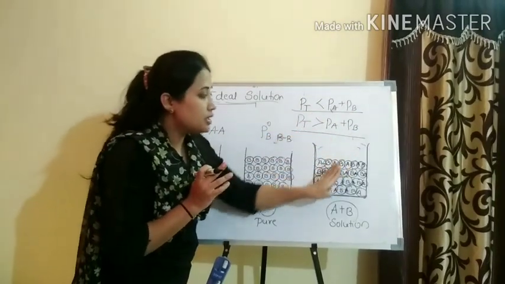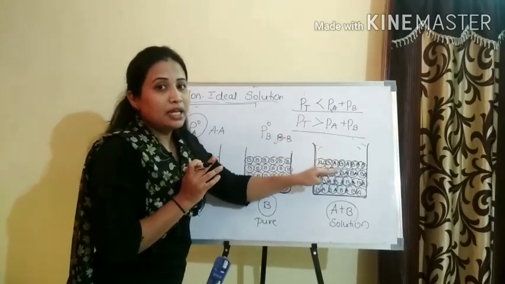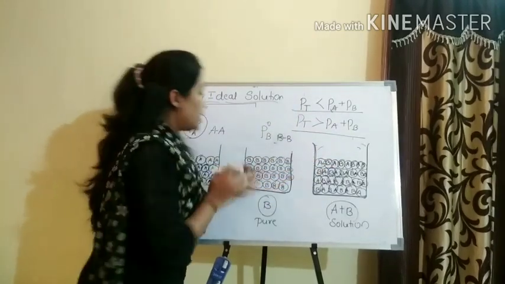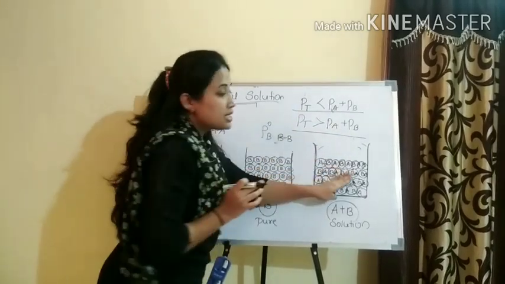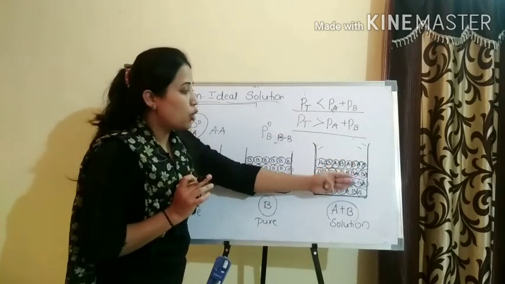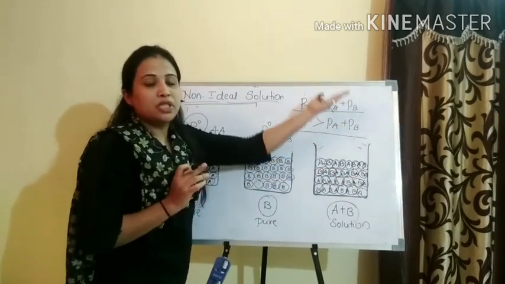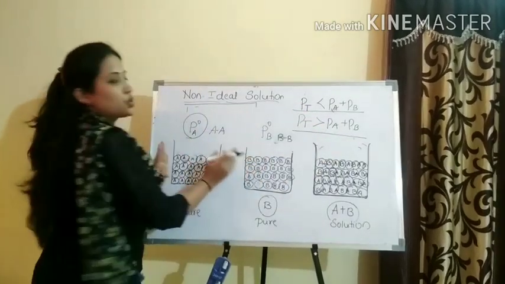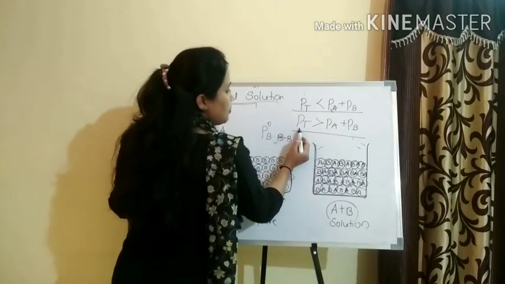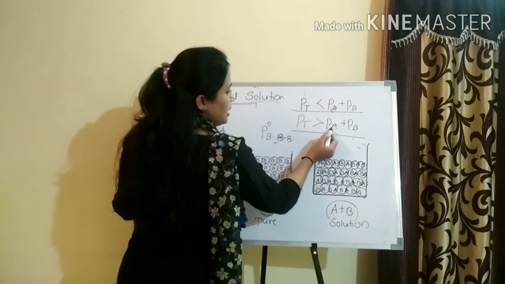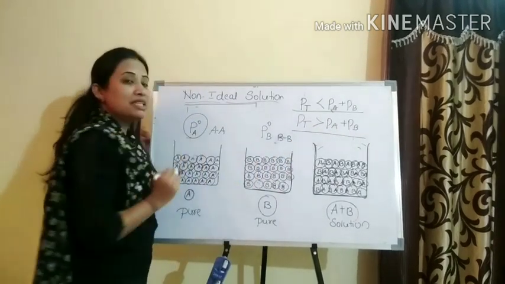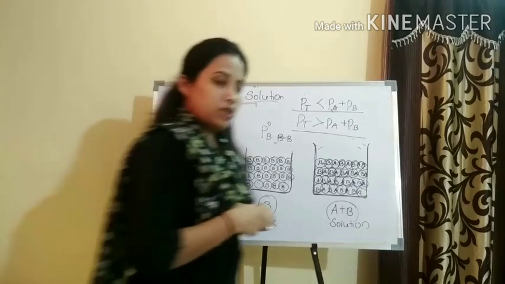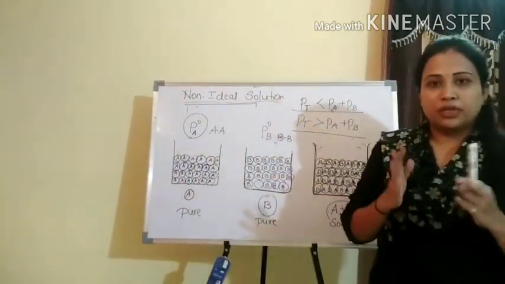If the AB interaction is less than that of AA and BB, the escaping tendency of the AB molecules is more. So more vapors will be formed, more vapor pressure than these two. There, P total will be greater than PA plus PB. So this is the basic condition for the positive deviation and the negative deviation from Raoult's law.